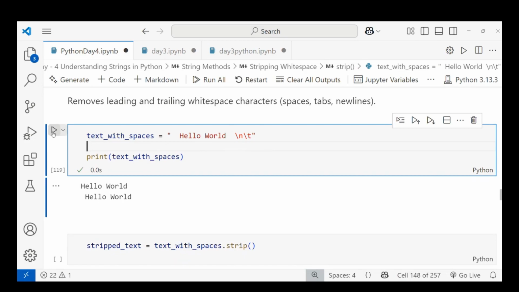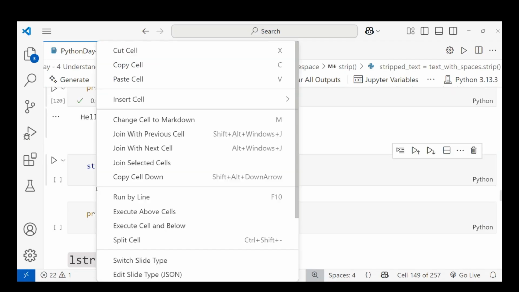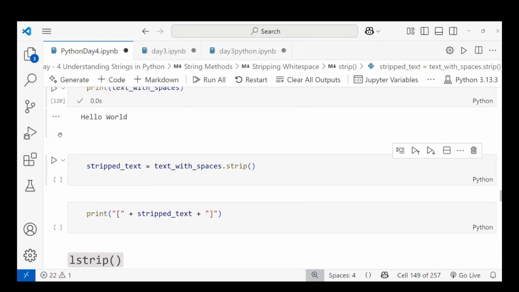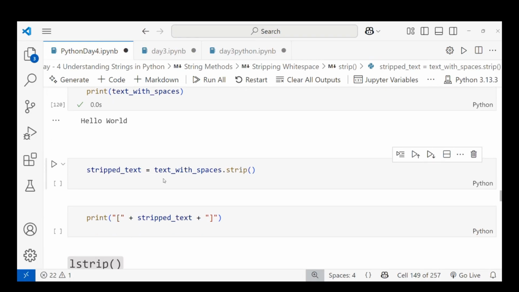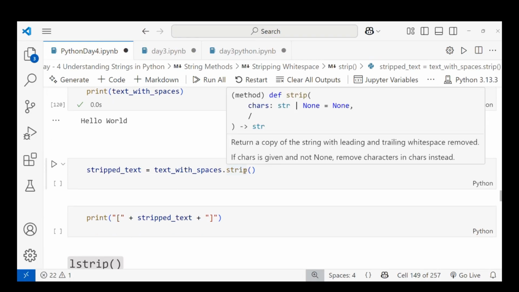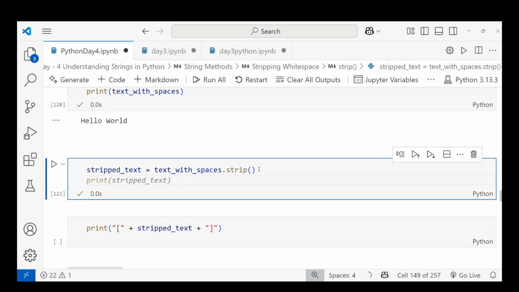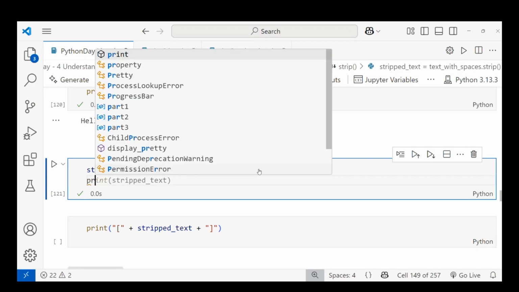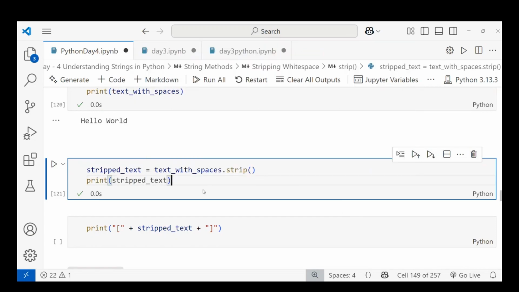We run this. Let me start step by step. What we will do is clear the spaces, new lines, and tabs, right? Let me work with that one. Strip_text is equal to text_with_spaces dot strip. I'm running this, and it automatically strips. Let me run it, and I'm printing the strip_text.